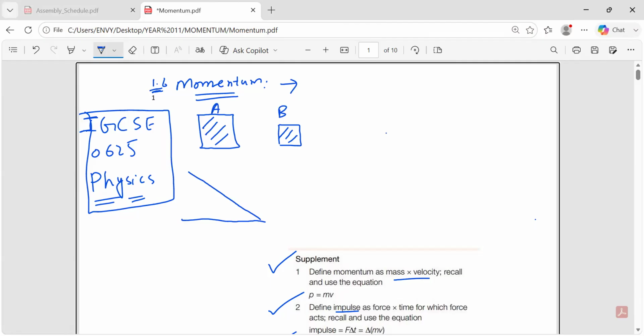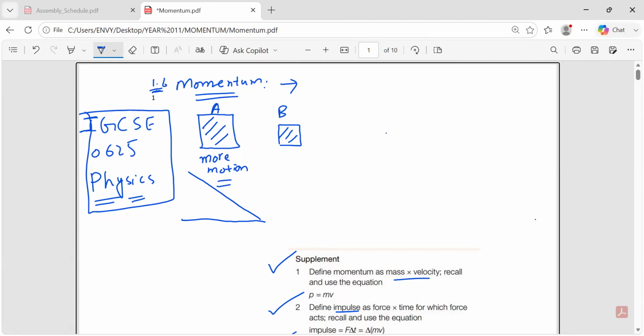Why A? You will say because A will have more motion, and B will have less motion as compared to A. The reason is that it has more mass. And it is also the reason that it will have more inertia. More mass and more inertia, Newton's first law. So basically we are now doing it in terms of momentum. You are looking at the motion, which one will have more motion. So you see A will have more motion.